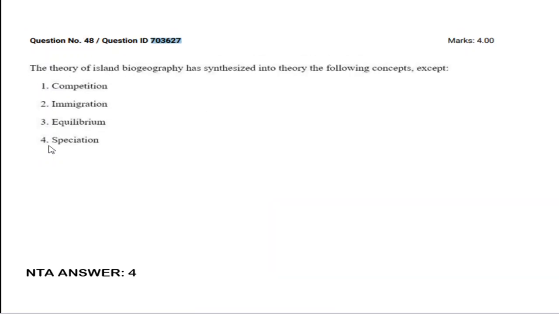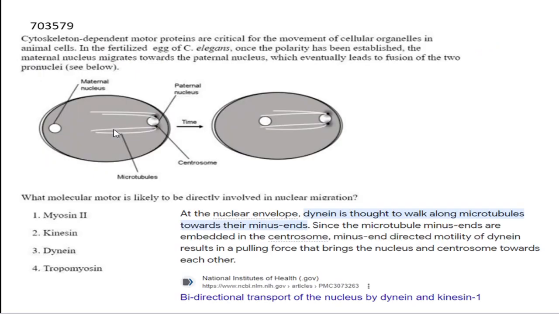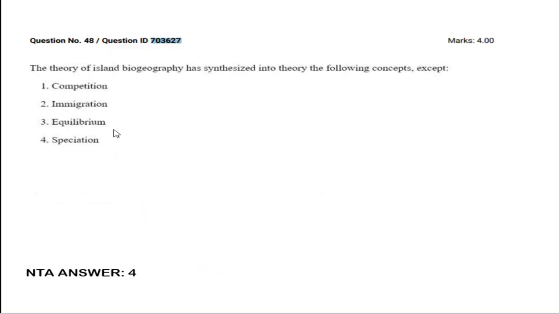Next is, the theory of island biogeography has synthesized into the theory the following concepts except. I am agreeing with the NTA answer, because NTA mentioned speciation. Speciation has nothing to do with island biogeography, because there is a difference between speciation and number of species. So the correct answer is option number 4. I am agreeing with the NTA answer. Please do tell me if you find some other reason.